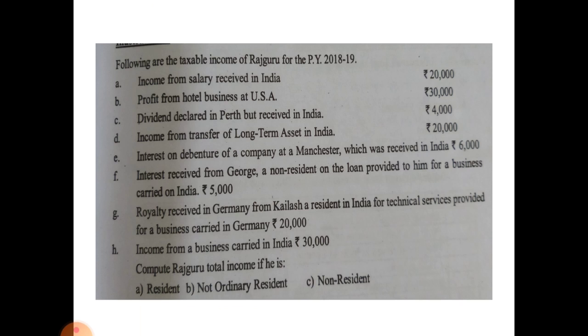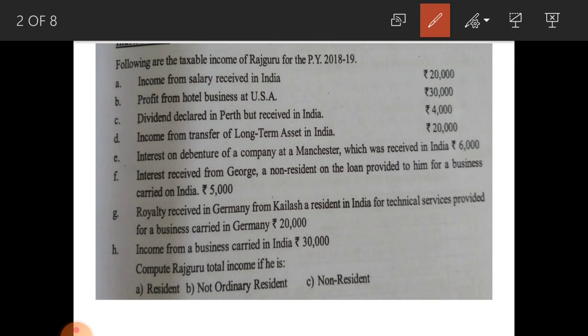See this problem, following are the taxable income of Rajguru for the previous year 2019-20. Income from salary received in India. This income is received in India, rupees 20,000, taxable in all three categories, that is as ordinary resident, not ordinary resident and non-resident. Next one, profit from hotel business at USA. Here business at USA 30,000, only ordinary resident